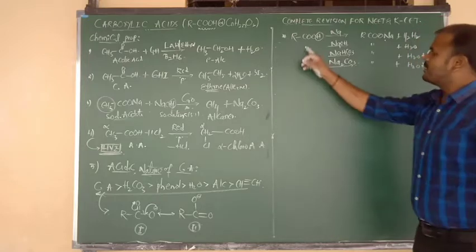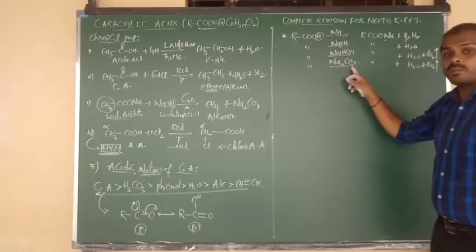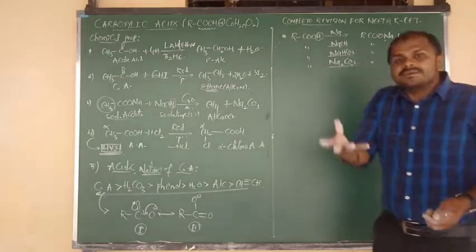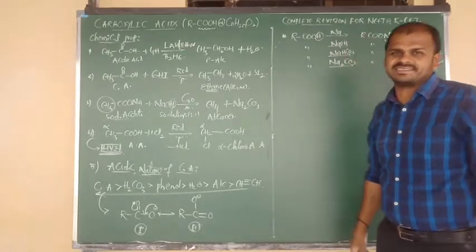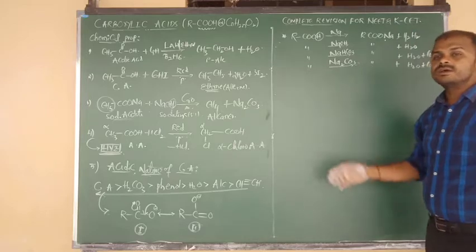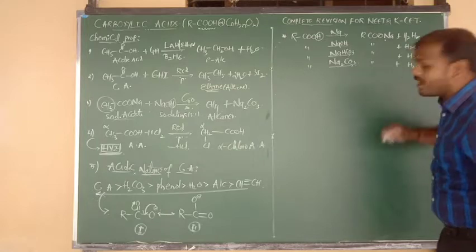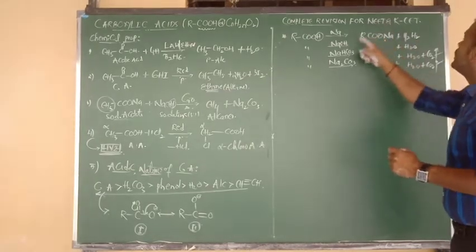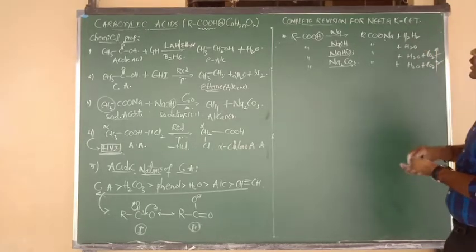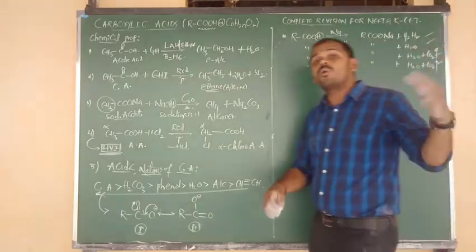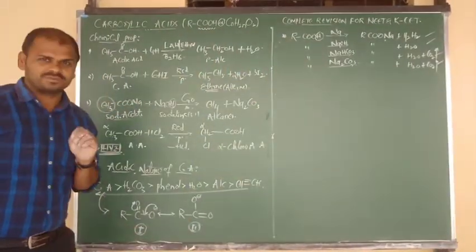So remember, carboxylic acids on reaction with metal carbonates and metal bicarbonates release brisk effervescence, bubbles of gas coming out, that is carbon dioxide gas. So carboxylic acids on reaction with metals, metal bases, metal carbonates and metal bicarbonates give the sodium salt of carboxylic acid along with various byproducts. So try to focus on the byproducts you are getting. That is reason number 1, and resonance is reason number 2.